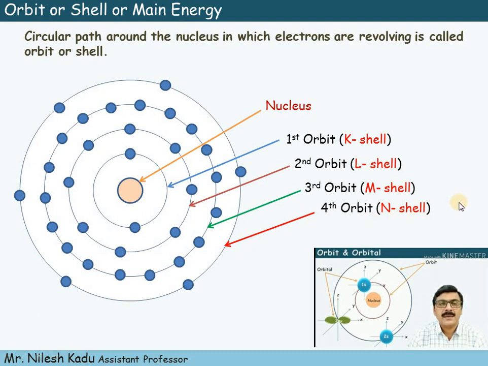Now this is the meaning of orbit. Orbit is simply the circular path around the nucleus.